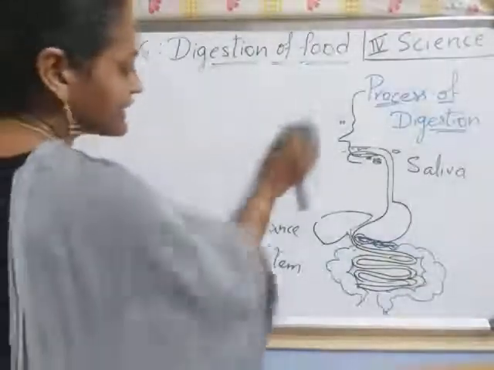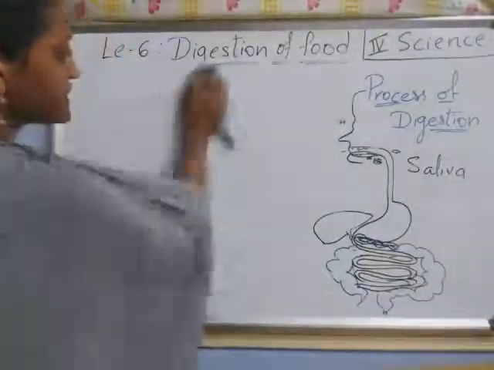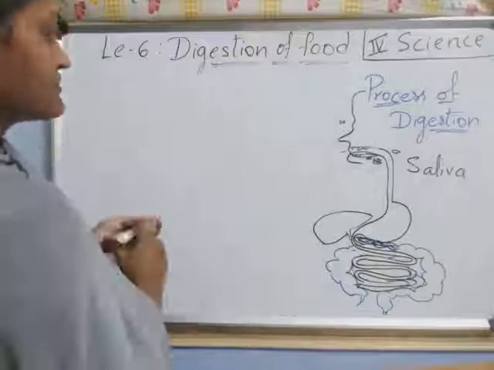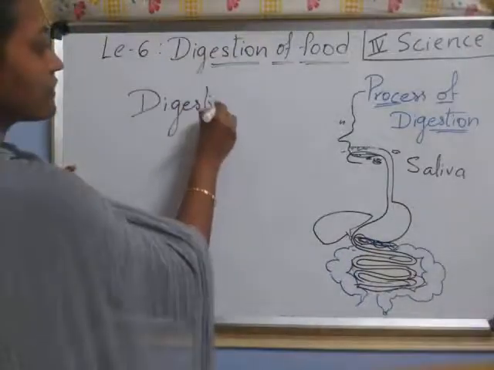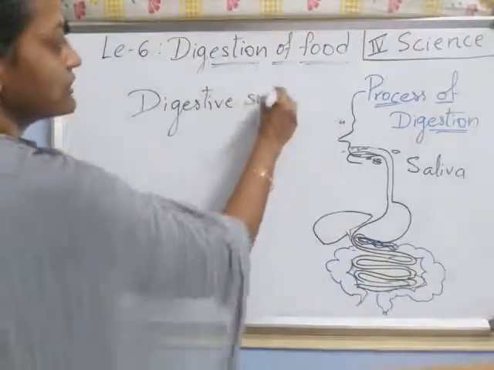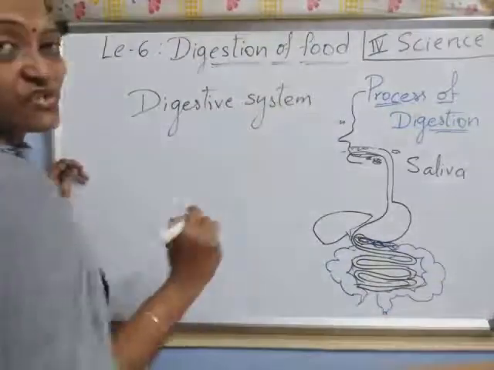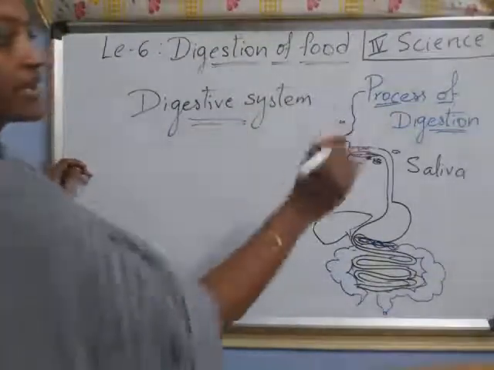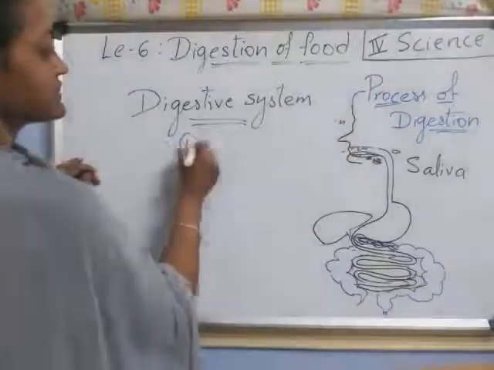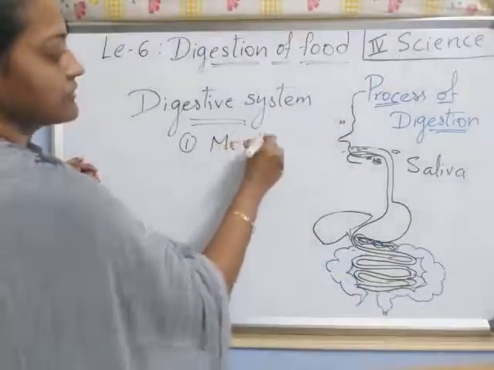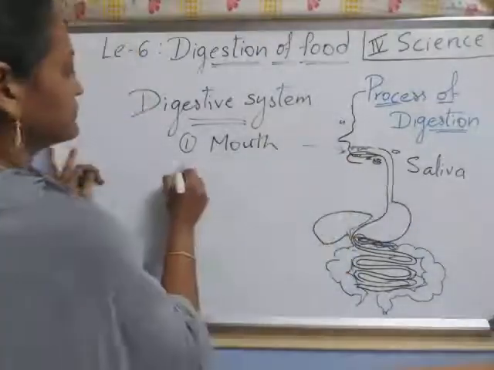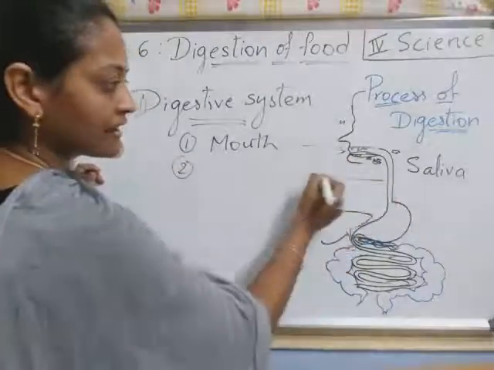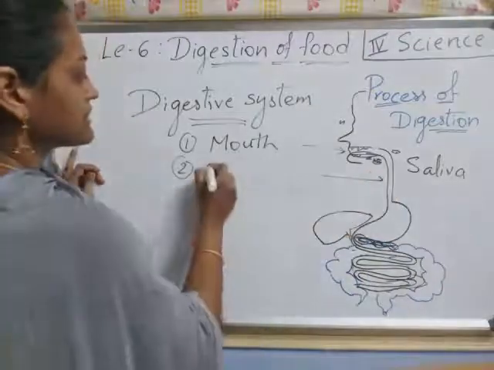In the digestive system, what organs are there? In the digestive system we have a few organs, and all organs work for a particular job. First one is the mouth, here, right children? Next, this part, like a tube, is the food pipe.